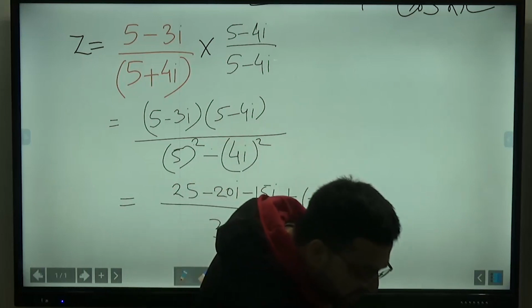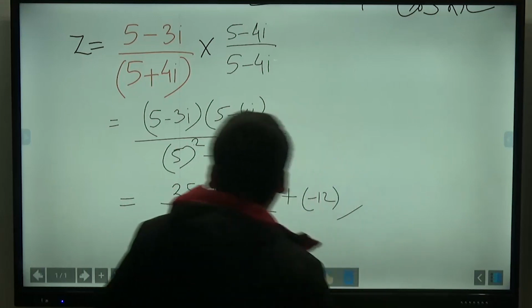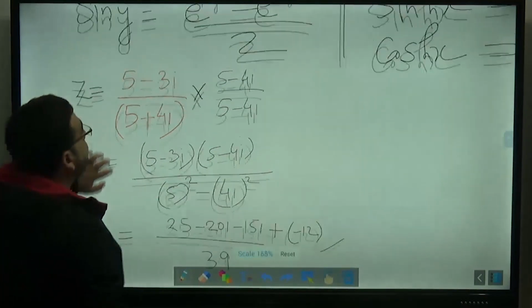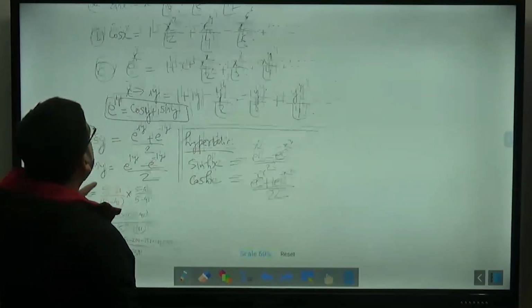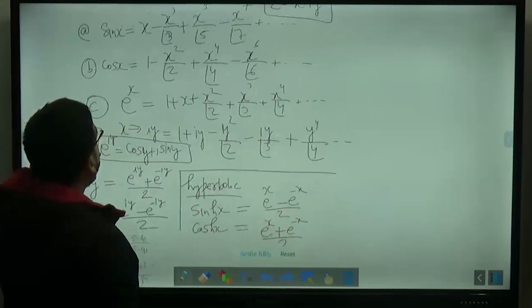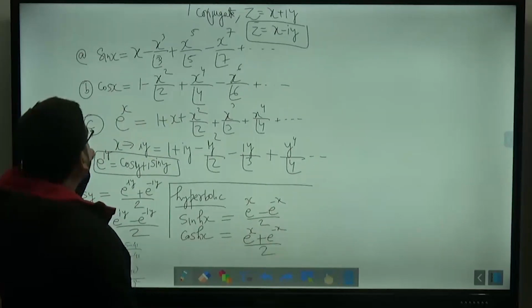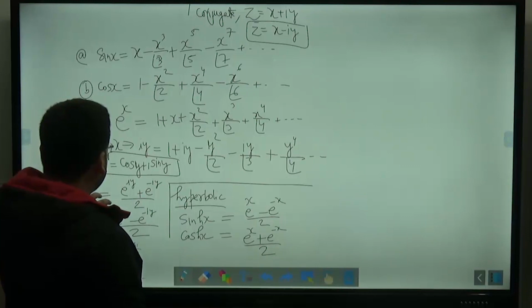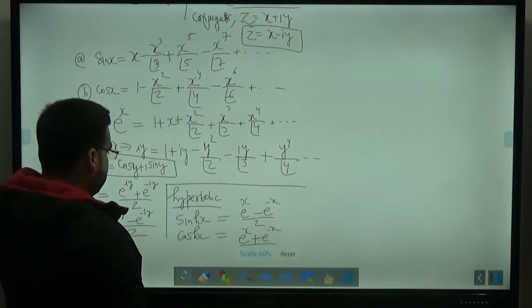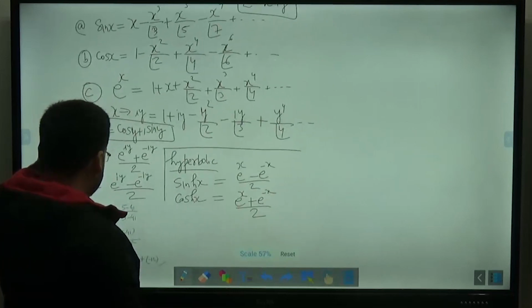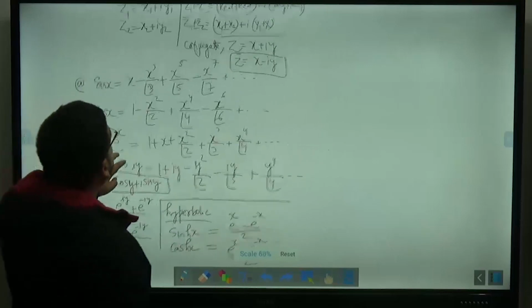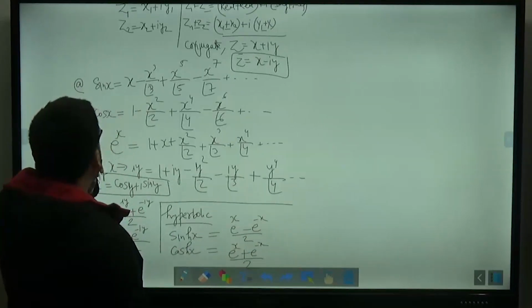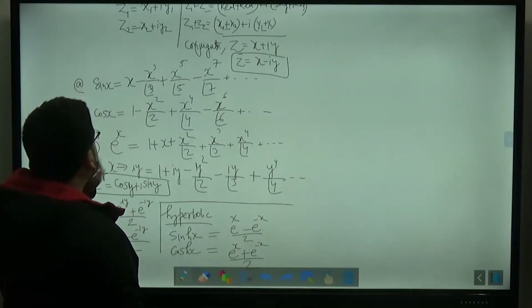Sir, in denominator of sin x one also. Where? Where are you talking about? Denominator of sin x is x minus x cube by 3 factorial plus x5, that is correct.